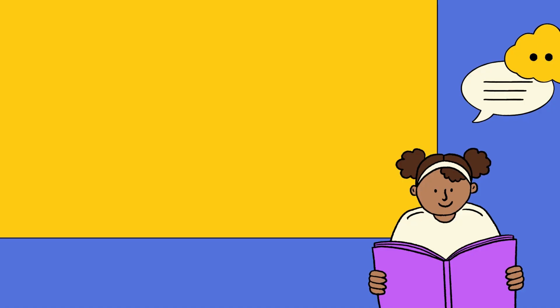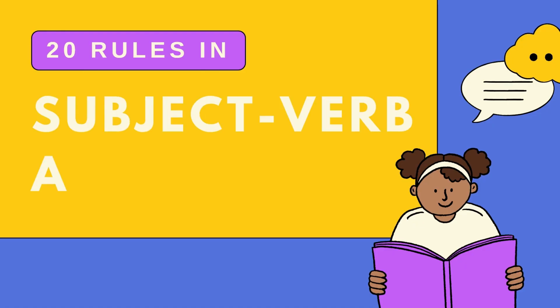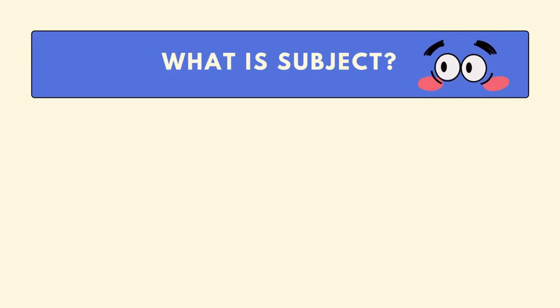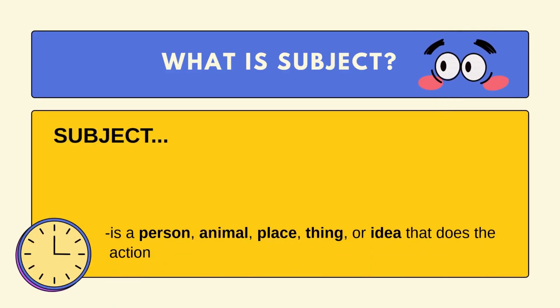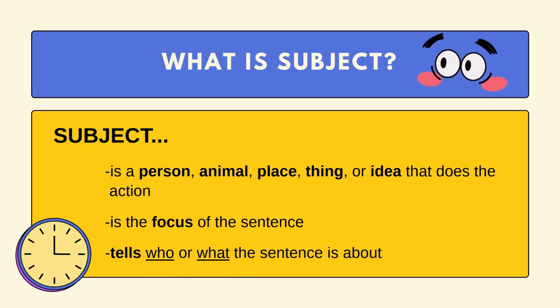Today, we shall scrutinize the 20 rules in subject-verb agreement. But before that, let's first discuss subject. Subject is a person, animal, place, thing, or idea that does the action in the sentence. It is the main focus of the sentence. Also, it tells who or what the sentence is about.